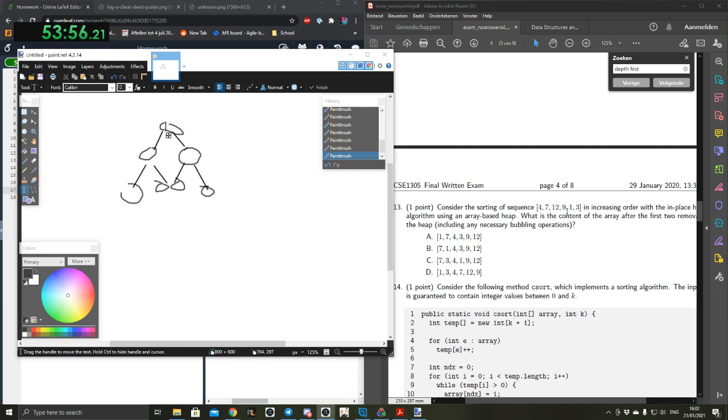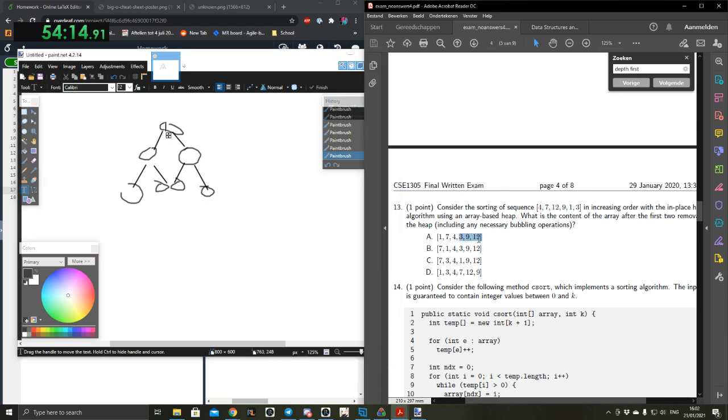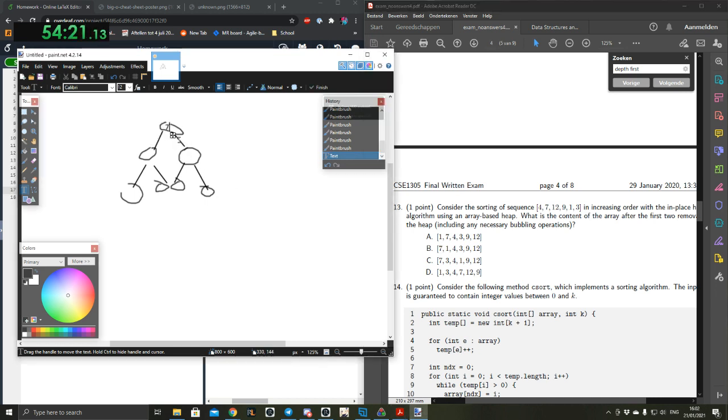So let's see. We start out. So the thing above it is the highest. So in that case, since 9 and 12 have already been removed, we can just implement the case where 7 is the highest number, right?